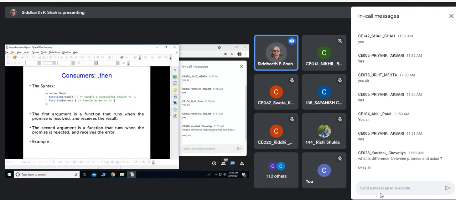Now the syntax of then is very simple. On the promise object that you have, you call the then method, and it takes two arguments. The first one is a function which is going to handle the successful result. That means when you call the resolve callback, whatever result you pass there, you can handle here. The second function argument will handle the rejection of the promise. Okay, so let us see an example.